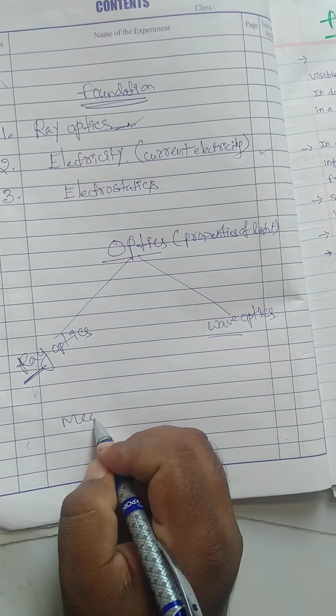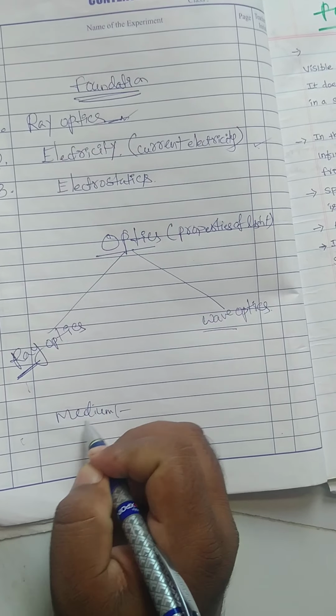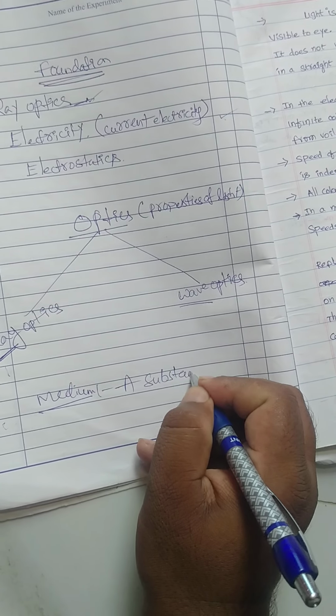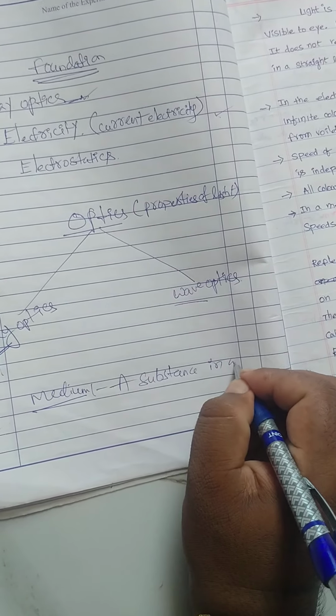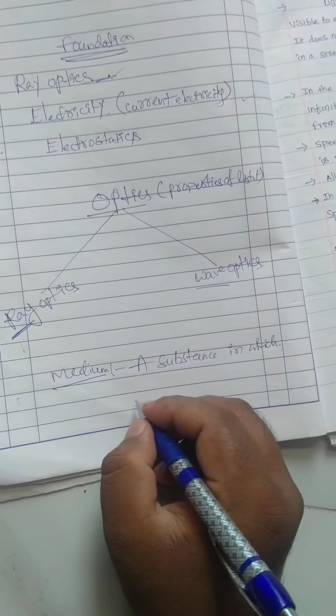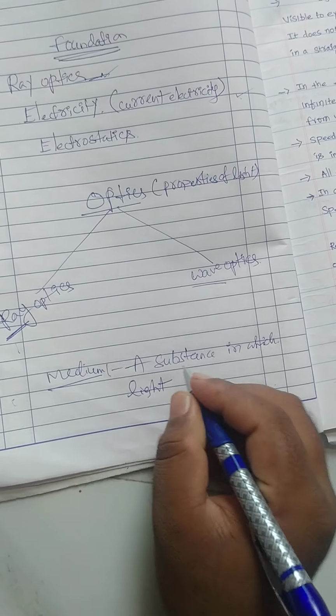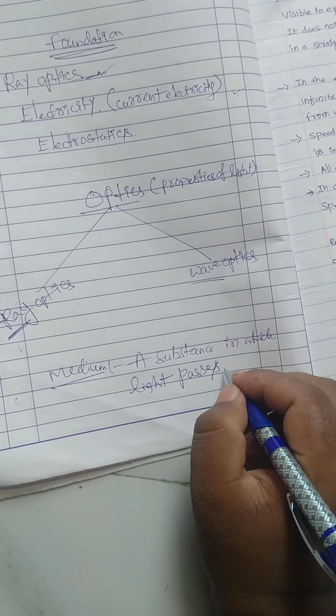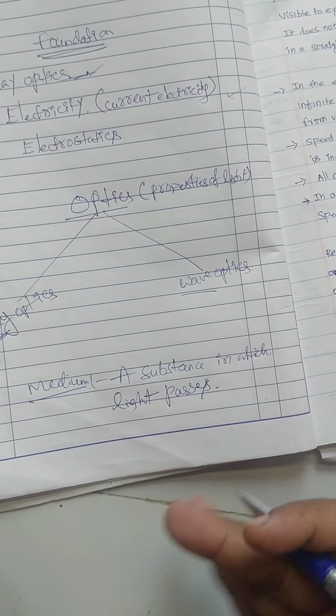Already I gave notes also in CBSE. What is the meaning of medium? A substance in which light passes through, the substance in which light passes.